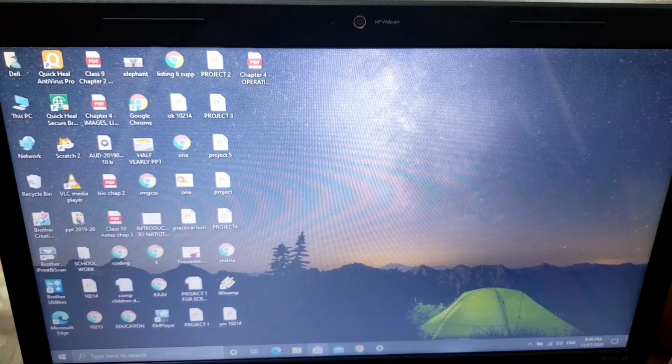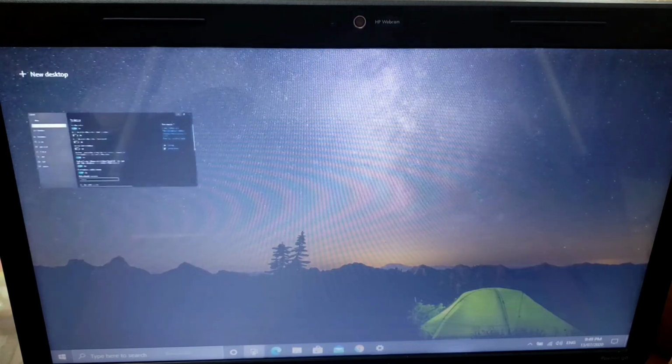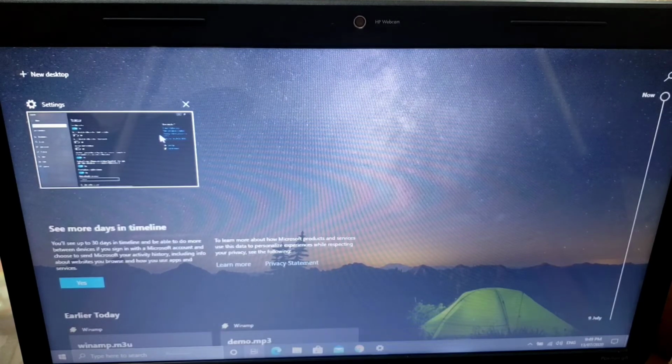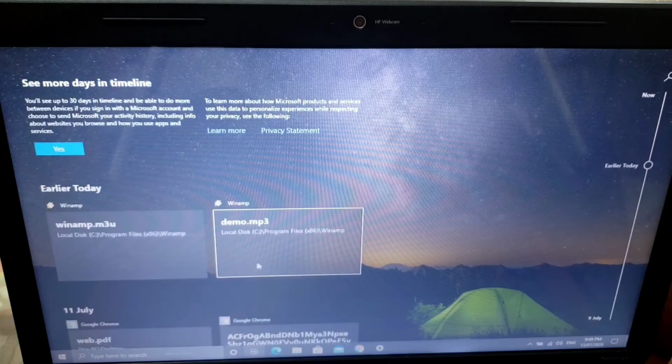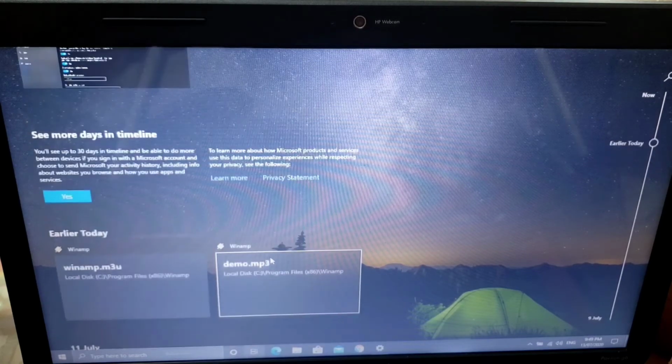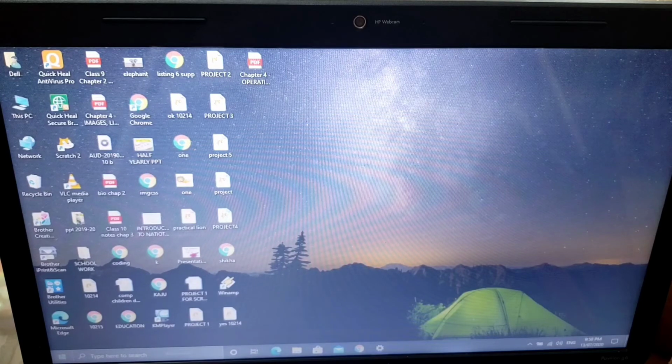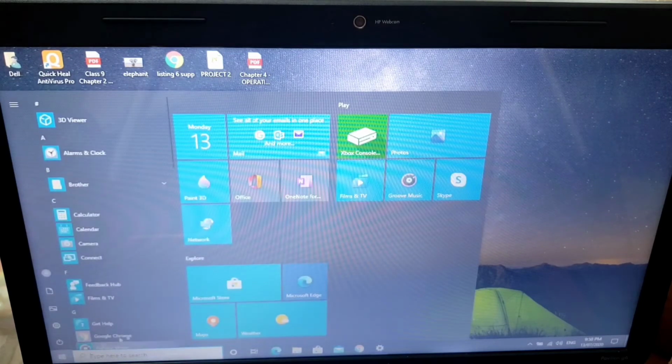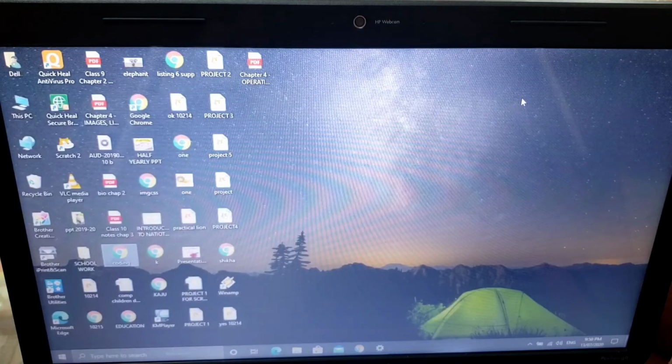Jump list means when you want to see whatever previous documents you have opened. Just click here and see. We have used only the taskbar so that you can see. We have opened this Winamp to play the music. So whatever things you have viewed earlier, you are able to see with the help of jump list. Jump list you can see even from the start button. Jump list is nothing, only the things which you have viewed earlier that could be seen in the jump list.